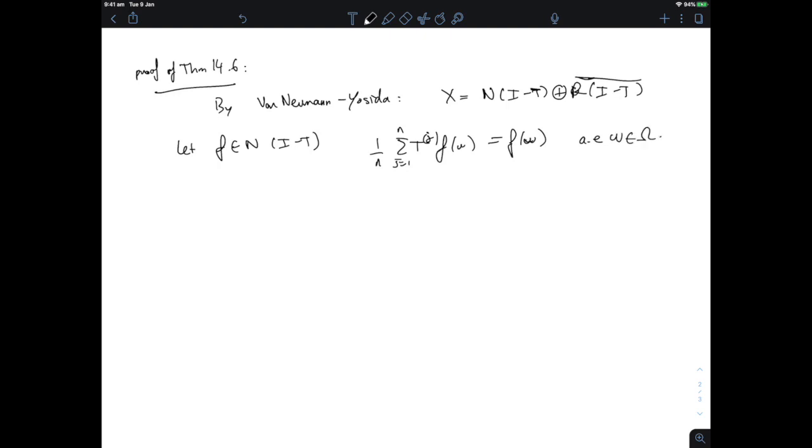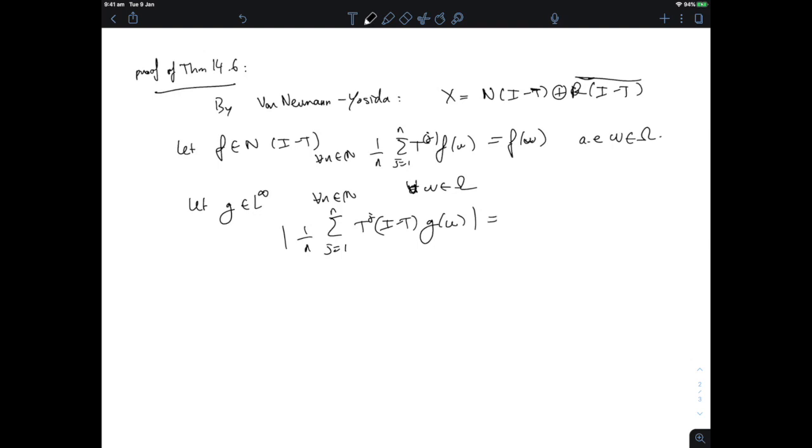So we do have our result definitely on the null space. Now, if I take a g which is in L infinity, and I look at identity minus T applied to g, I get something interesting. I get that 1 upon n sum j equals 1 to n of T^j (1 minus T) of g of omega, for any omega in capital Omega.